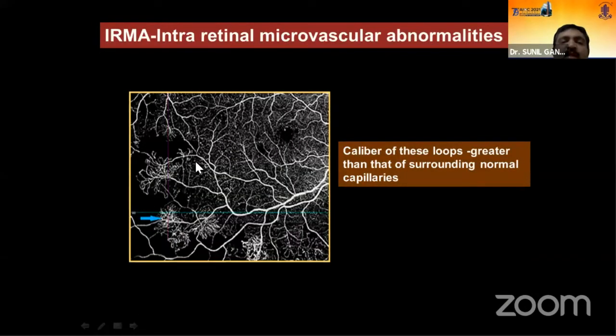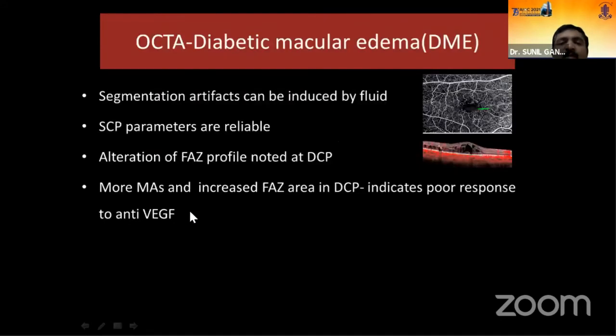The next structural change is the intraretinal microvascular anomalies. If you look at this, the arrow indicates the IRMA. The caliber of these vessel loops is greater than that of the surrounding normal capillaries, so that it helps you to differentiate the IRMA from the normal capillaries.